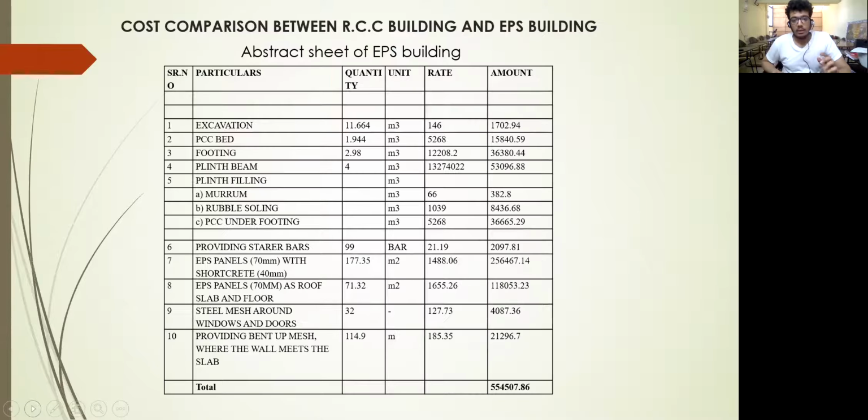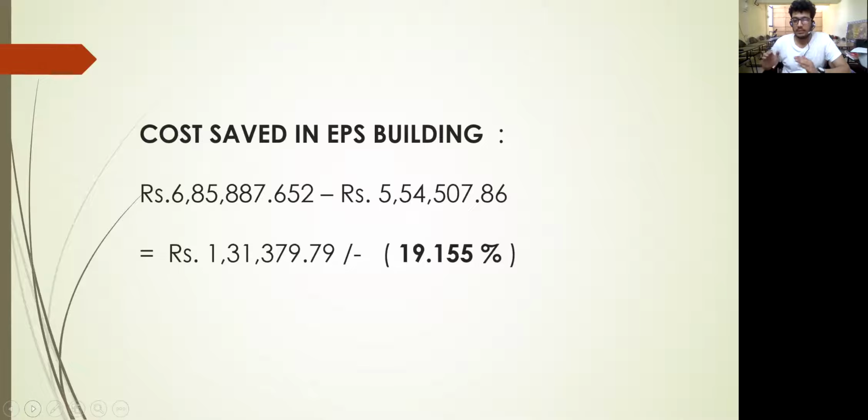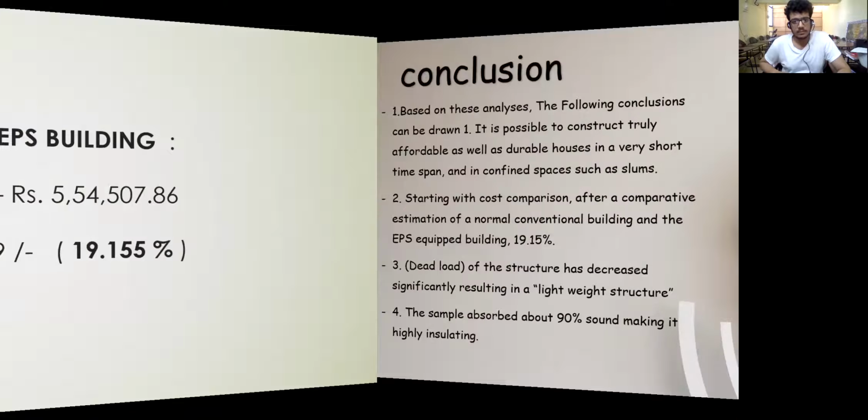Now moving further, this is an abstract sheet of a normal EPS building versus a conventional RCC building. Through this we find that there is a 19.55% reduction in cost due to the EPS panels that we have used. So this is quite reasonable for a common man.